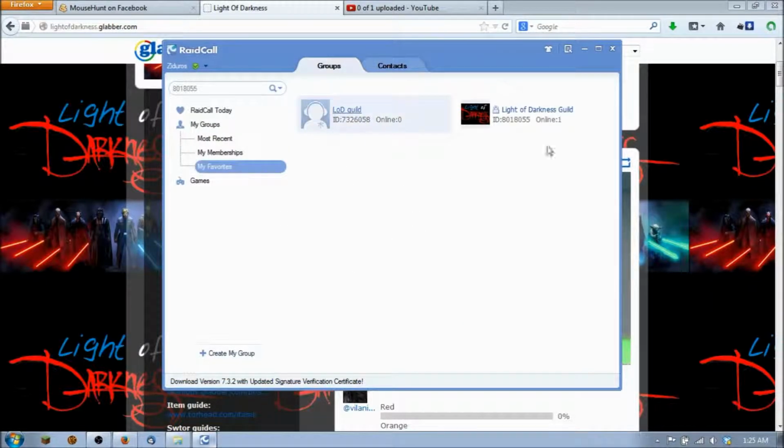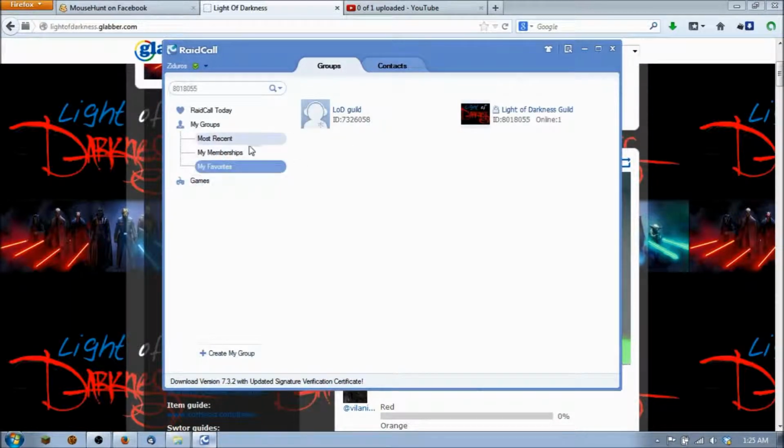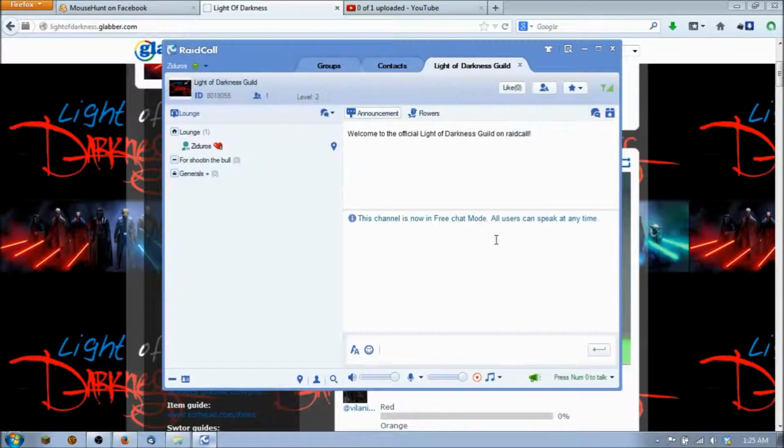We used to have another one that did not require you to go in there, and it even had this wonderful little misspelling right there. Acme. We don't use this one anymore, so if you're still going into that one, don't do that one. Instead, go into this particular number, type in that, go into Light of Darkness Guild, and click it. It says there's one person in there. Who's that? It's probably still me.